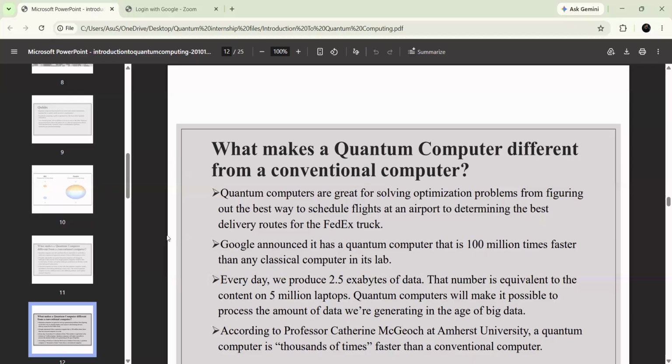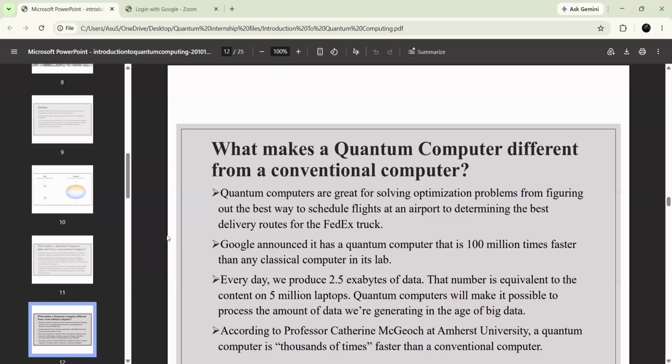If you look at the huge amount of data, classical computers cannot solve that huge amount of data at a time. Whereas this quantum computer is going to make it possible to process the huge amount of data in big data.